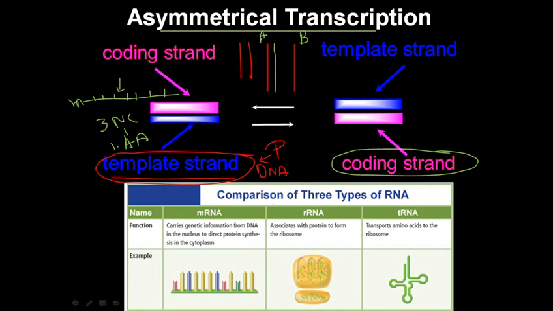Now let's look at the different types of RNAs. We have talked about them. So the mRNA is a simple linear form of RNA which contains those codons. The main thing about this mRNA is that it contains the codon. If you look at the rRNA, we are talking about producing ribosomes. So rRNAs attach with other types of proteins to make ribosomes.